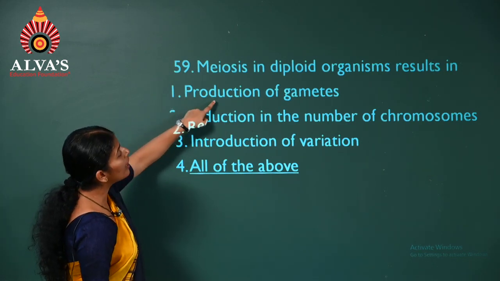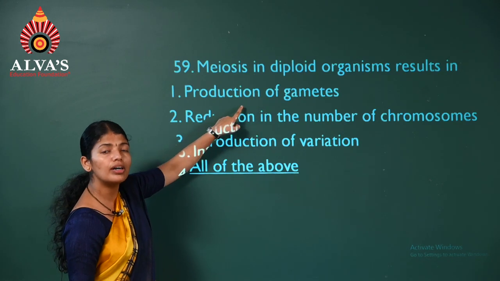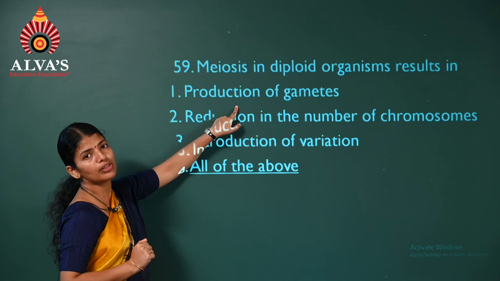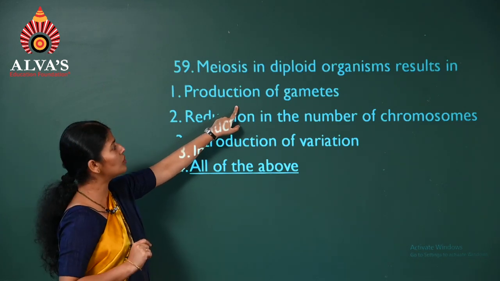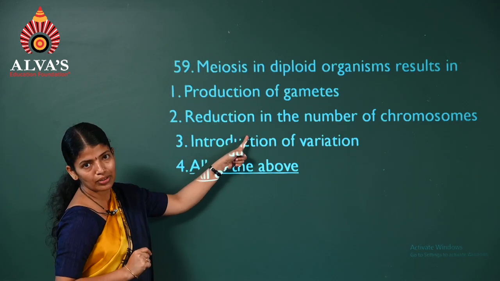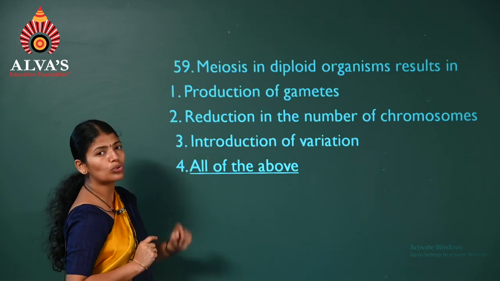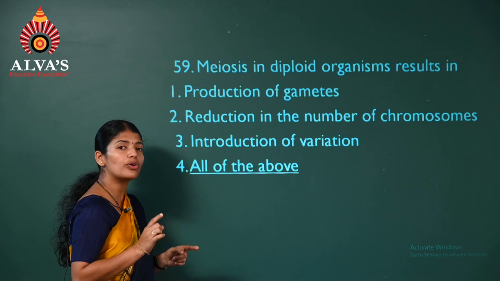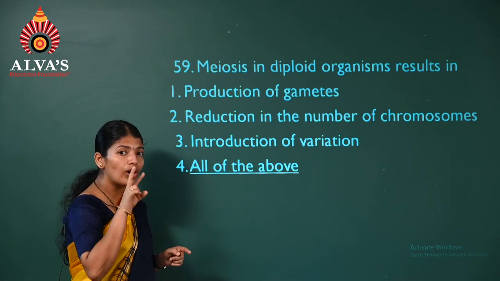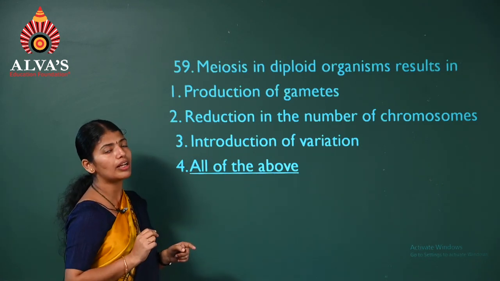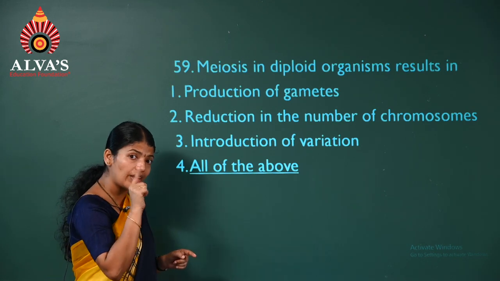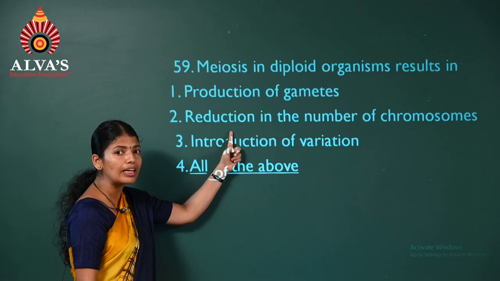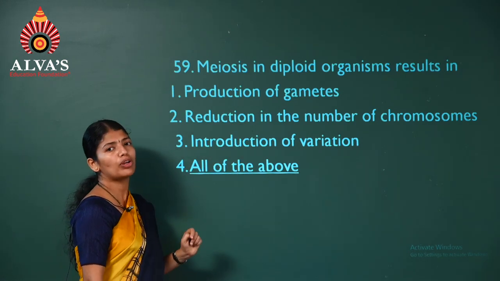First one, production of gametes. Remember, meiosis occurs during the formation of gametes. So true it is. Reduces the number, we have already discussed. True it is. Introduces variation. You have come across crossing over or exchange of genetic material. Therefore, because of that, it results in variation.